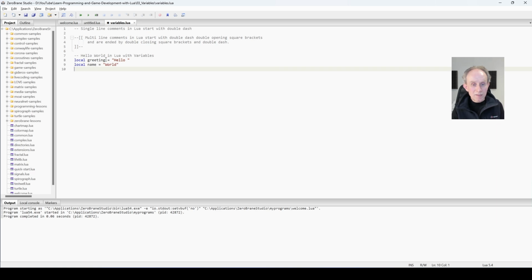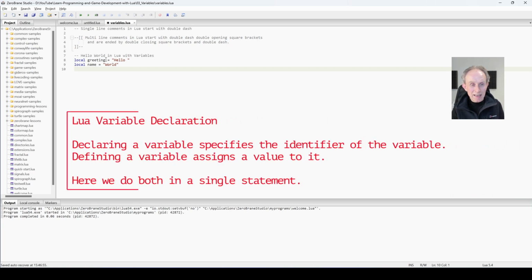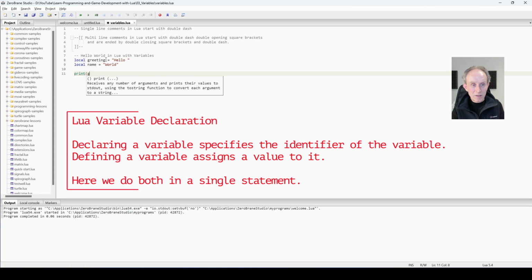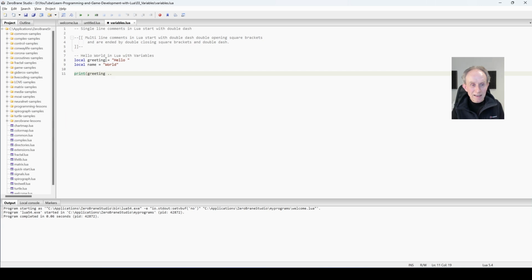So here I've defined two variables. The first one is greeting, which is going to be "Hello " with a space, so we don't need to worry about the space ahead of name. And the second one is name, which is going to be "World". Now, if I simply type print, then greeting, then the concatenation operator to put the two strings together, and then name, and then close the brackets, and then run the program, we should get Hello World in the output. And you can see that's precisely what happens.